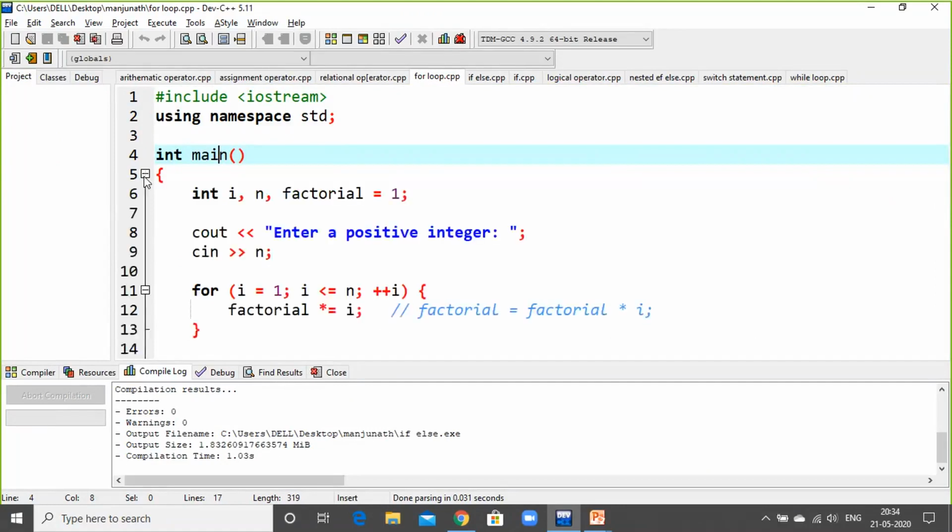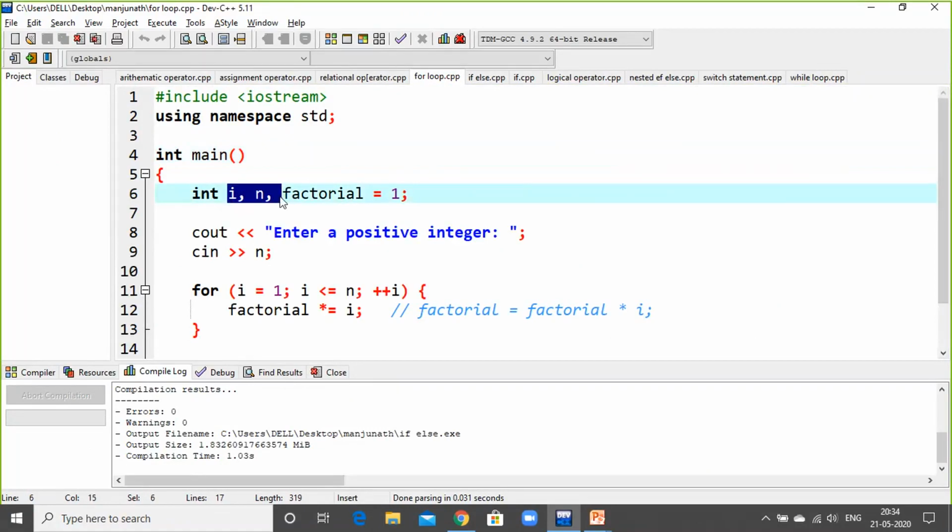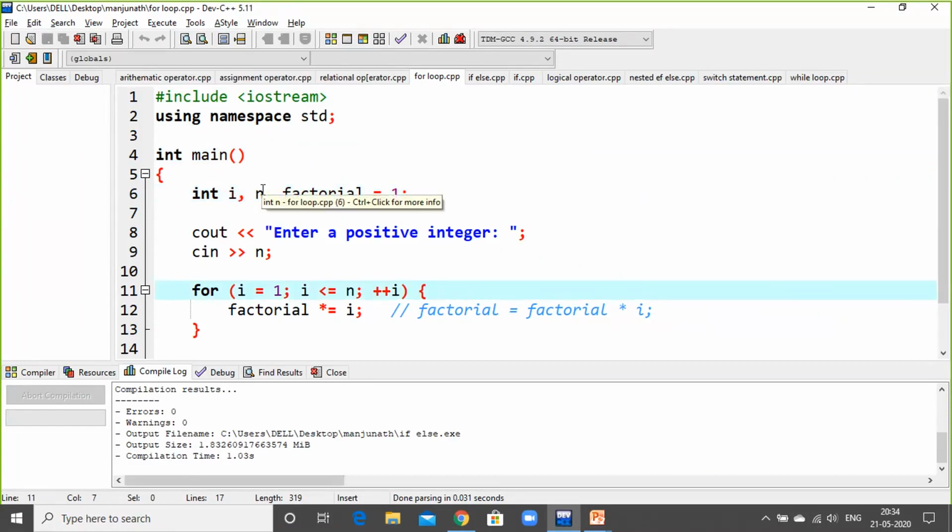Click this plus. So here I am initializing the variable. Anything you want to do with the looping statement, you need to take the variable. You need to play with the variable. So to have looping statements, you should have variables. So I have taken two variables, i for the loop and n for the number to accept, and factorial is equal to 1. I will talk about factorial later.